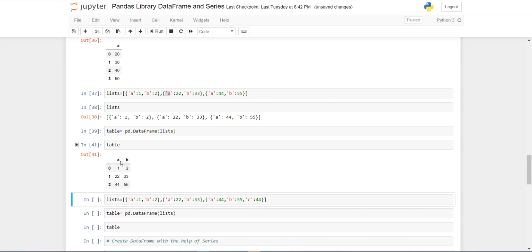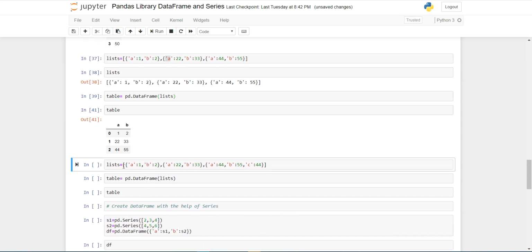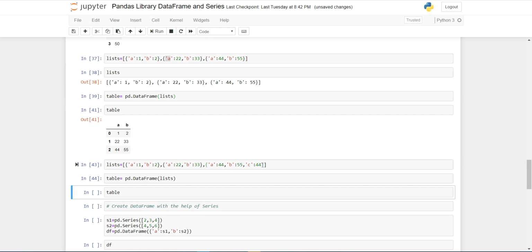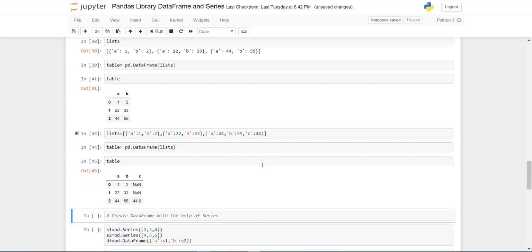manual column names. Here I am similarly passing the list. In the third position I am adding an extra column named C with this element, and I am passing this list in the table data frame, and this gives me this.